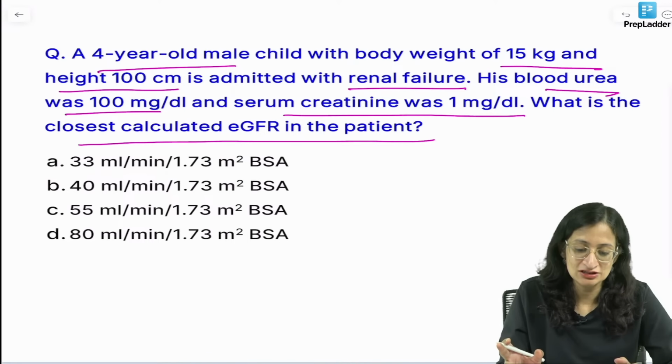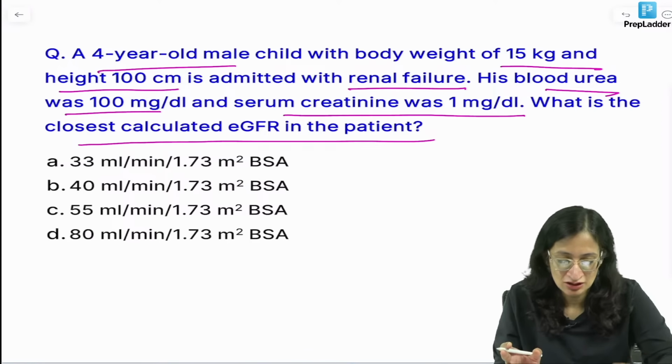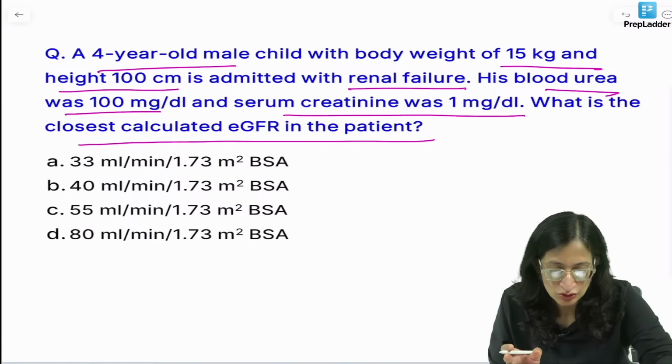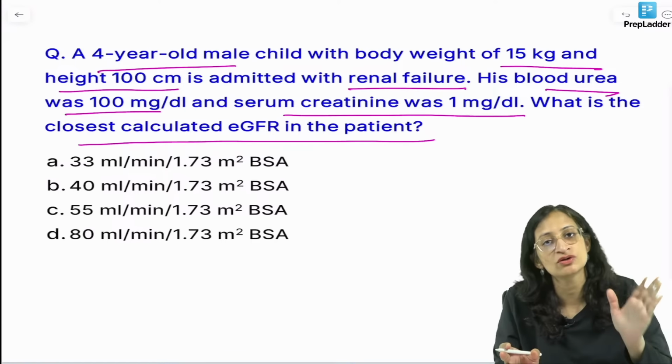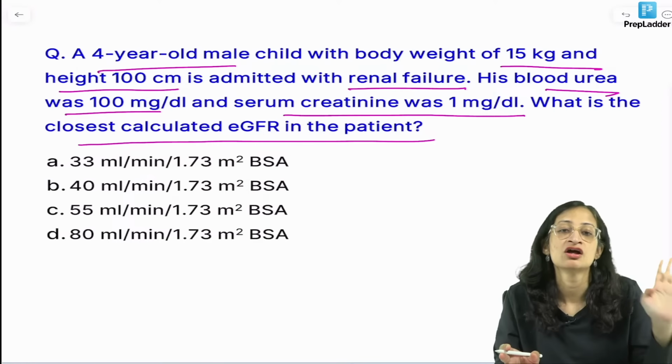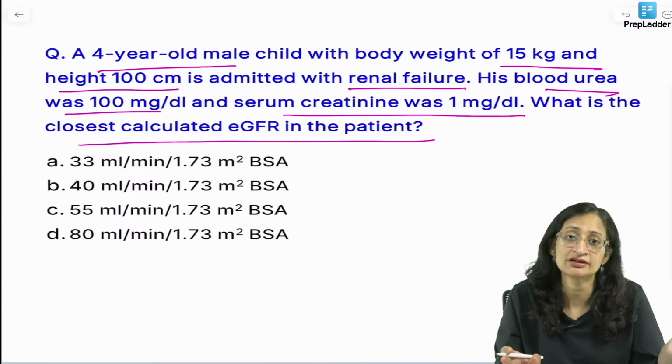Now, to calculate the estimated GFR, yes, Shivani is asking about the relapse prednisolone dose. The dose in relapse is also 2 mg per kg daily till remission, followed by 1.5 mg per kg alternate day for 4 weeks.